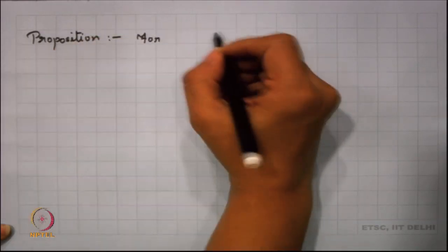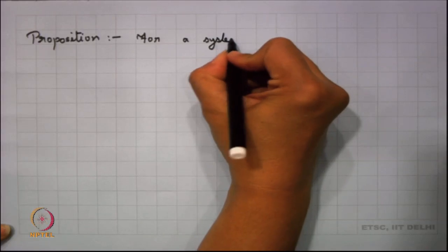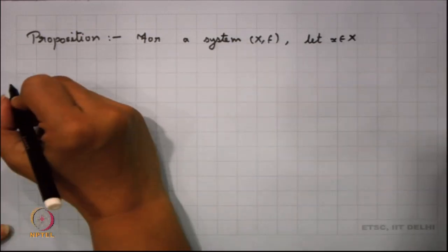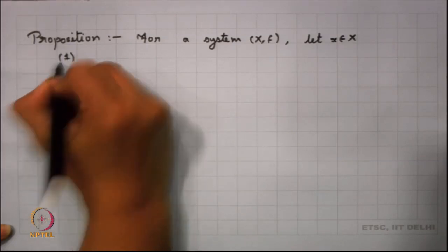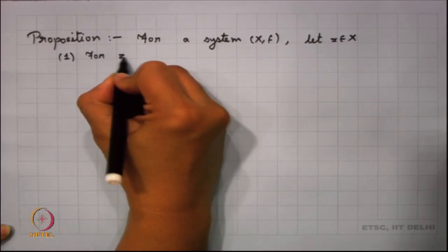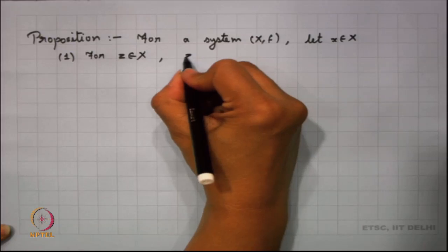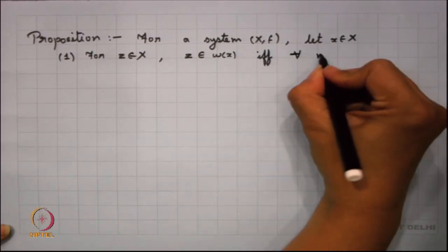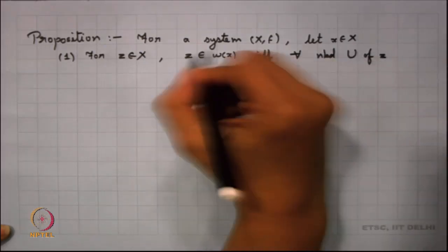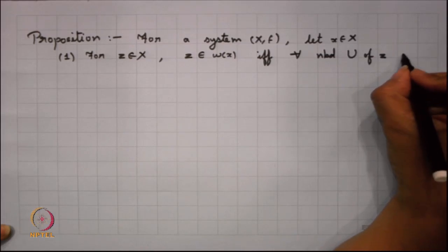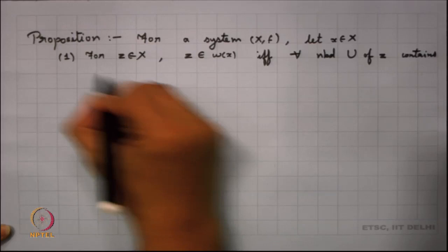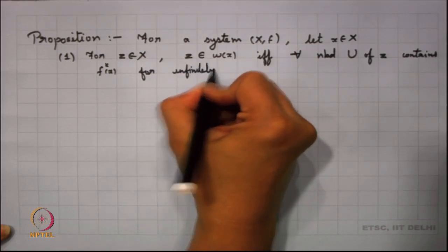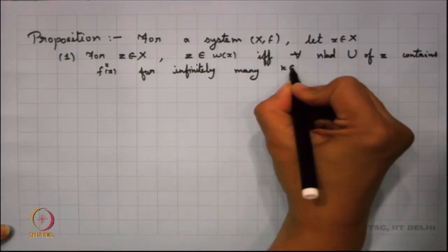For a system (X, f), let x be a point in X. For some point z in X, we say that z belongs to the limit set of x if and only if every neighborhood U of z contains f^k(x) for infinitely many k in N.